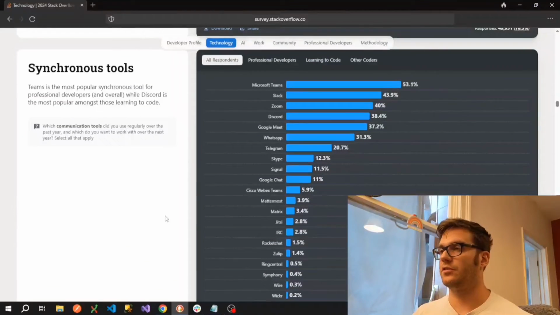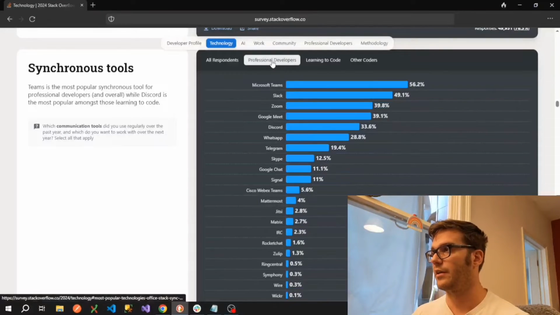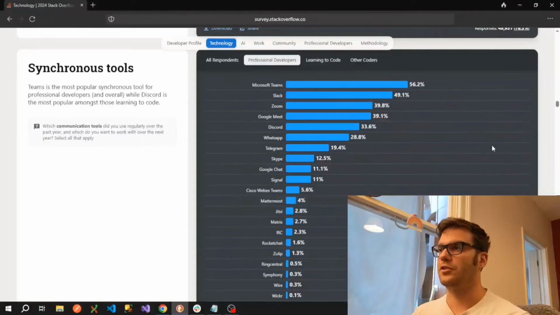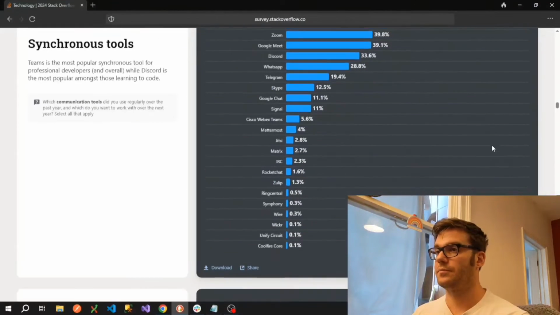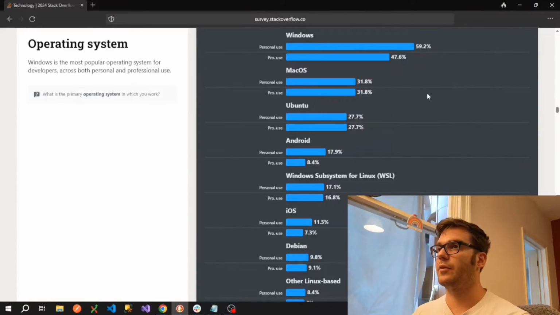Okay, moving on to our synchronous tools. So this is basically our communications tools. So Microsoft Teams, Slack, Zoom, Discord, Google Meet. Probably none of this is really a surprise, and I also don't think it really has a massive effect on the development experience. So we won't spend too much time looking at this one. We can see in terms of operating systems that most people are using Windows, Mac or Ubuntu. Obviously, the large majority are using Windows, both professionally and personally.